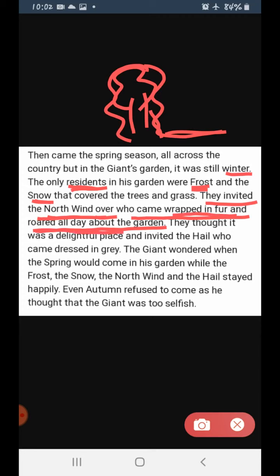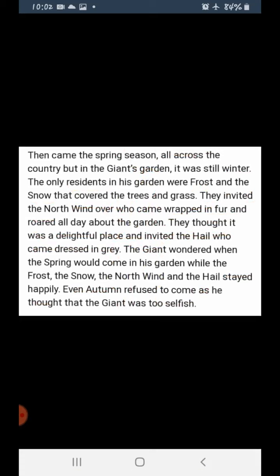So, the north wind brought cold and it brought a lot of noise. Like suppose when there is a heavy storm, then what can you find? You can find a very different type of noise. Clear? So, even here in the giant's garden, he could experience all those things. Clear? Okay.